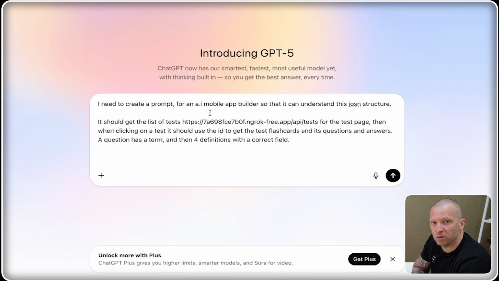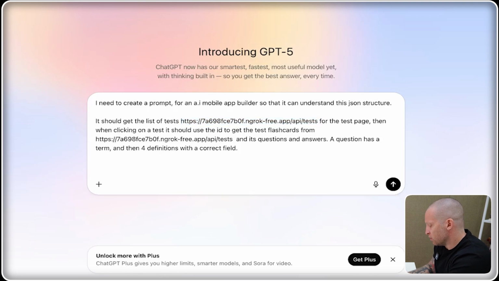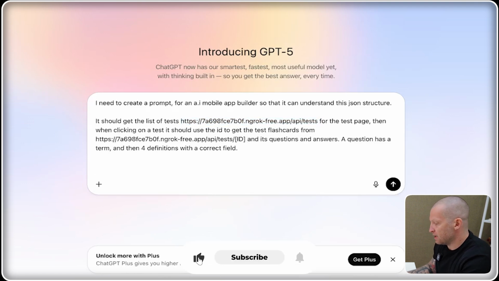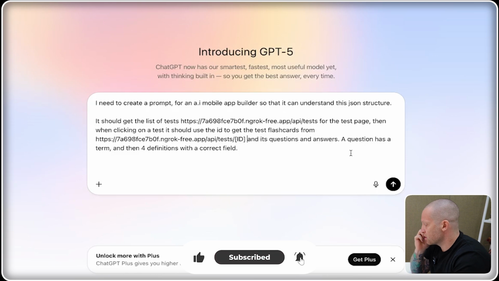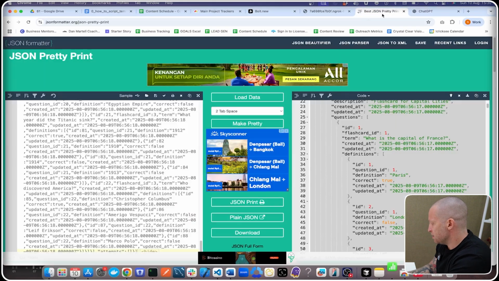So here's what I'm going to ask ChatGPT to do. I need to create a prompt for an AI mobile app builder so that it can understand the JSON structure. It should get a list of tests from that URL, and when clicking a test, it should get the test flashcards, and we want to add the ID here, and it's questions and answers. A question has a term and then 4 definitions with the correct field. Here's the JSON.